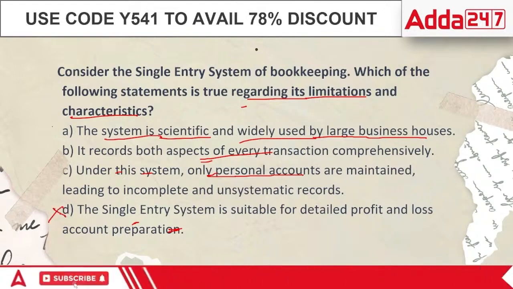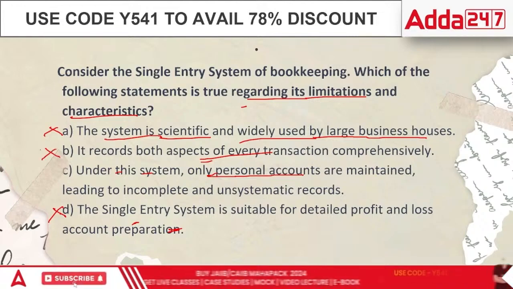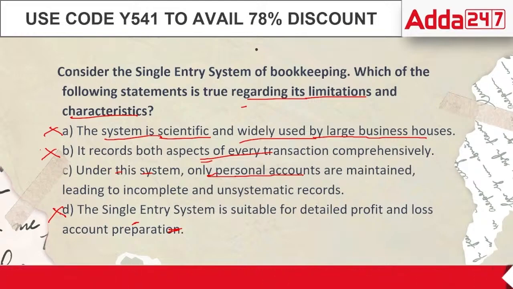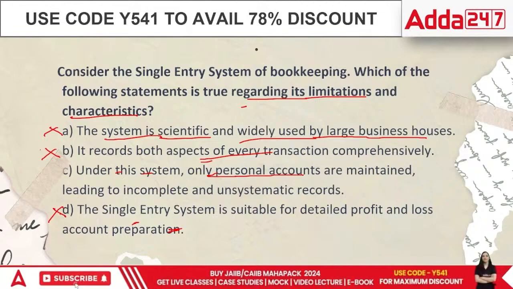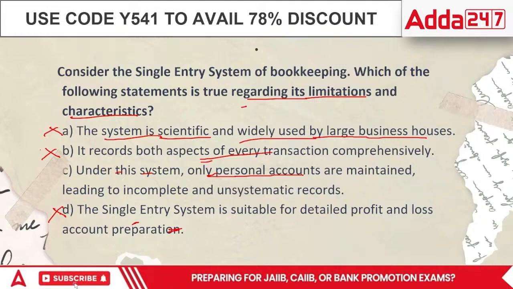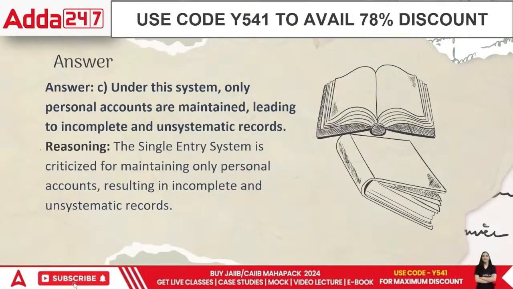Why? Because the single entry system is such a system where books of incomplete records are maintained. The accounts are not completely recorded. When the accounts are not completely recorded, they have a problem. So in this case, they would be recorded on the basis of single entry.